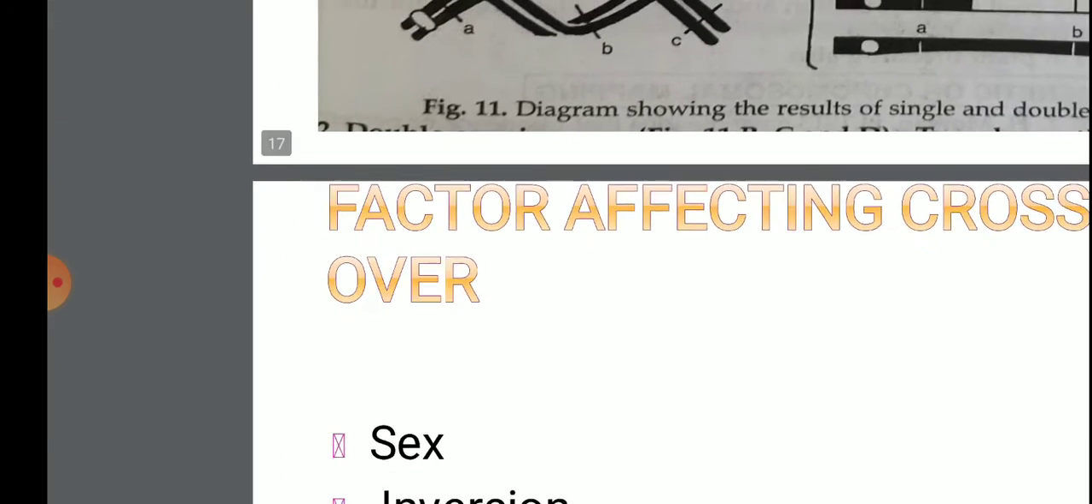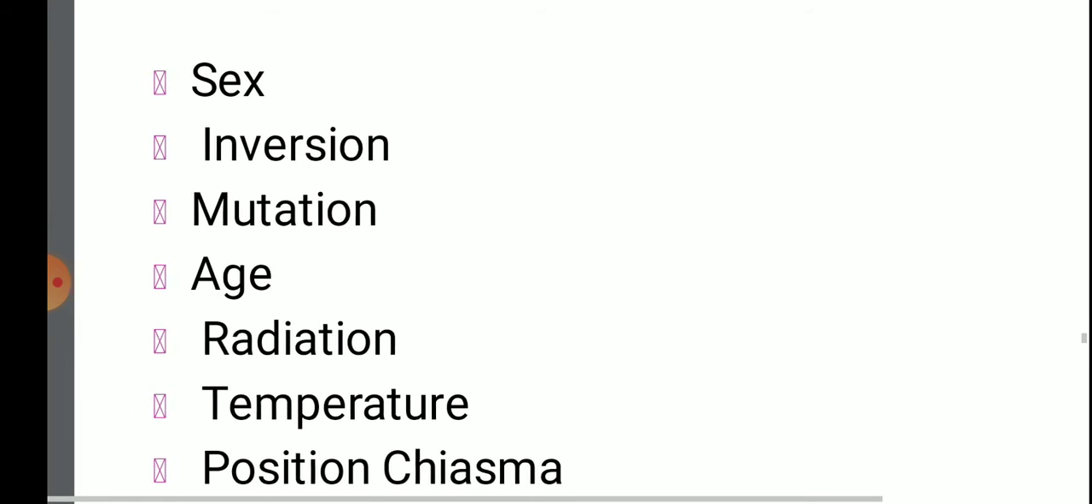Now, factors affecting crossing over. Here are some factors which affect crossing over. First one is sex. As we can see in Drosophila male, there is no crossing over, and generally in males the crossing over percentage is very low as compared to the female, but the exceptional case is pigeon. Now inversion: if there is inversion, then crossing over is almost suppressed. It means if there is inversion, there is a low chance of crossing over.